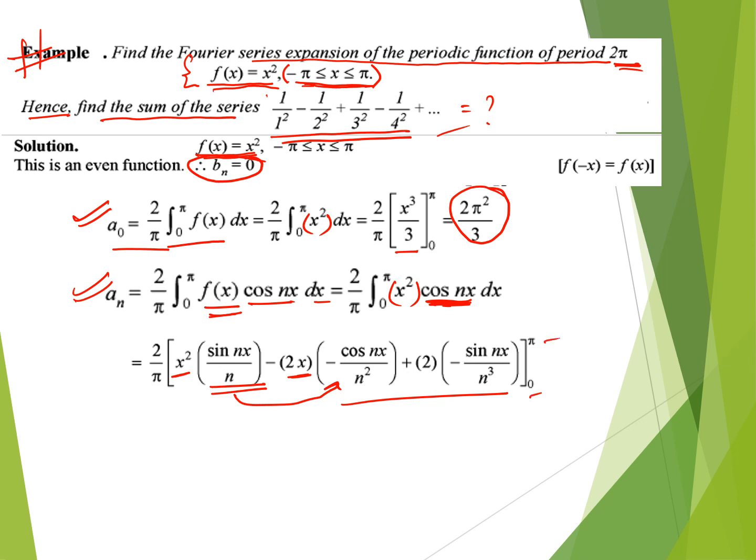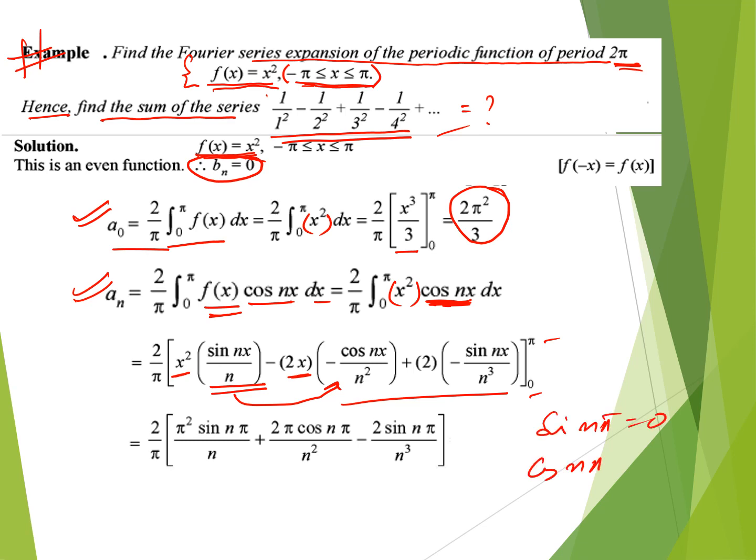Now the limit is 0 to pi. Substituting the limit, we get the value 2 upon pi, pi square sin n pi upon n, plus 2 pi cos n pi upon n square, minus sin n pi by n. As we know that sin n pi is 0 and cos n pi is minus 1 to the power n, these terms will be eliminated. So the value of an is 4 upon minus 1 to the power n, because this is the 2 and this is the 2, again multiplying 4 into minus 1 to the power n upon n square.